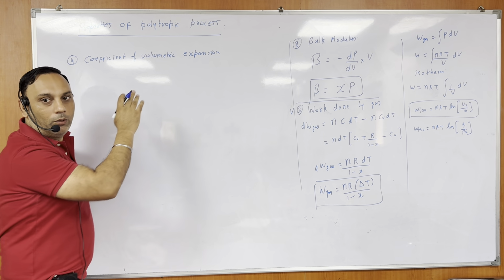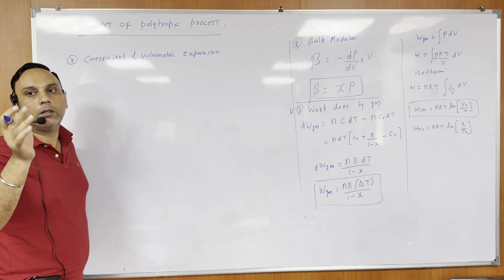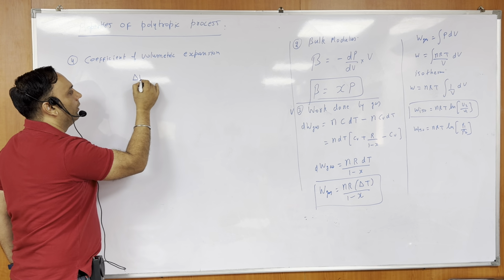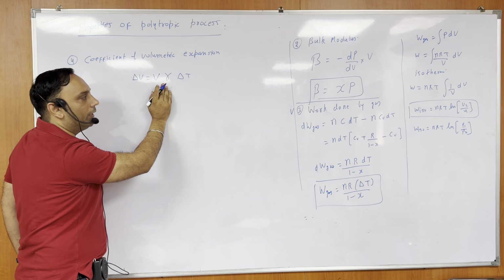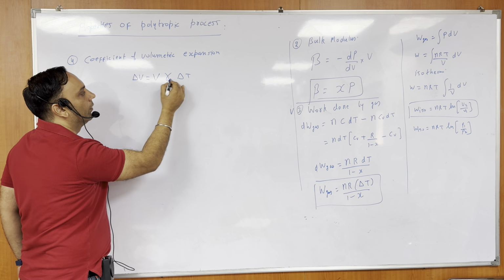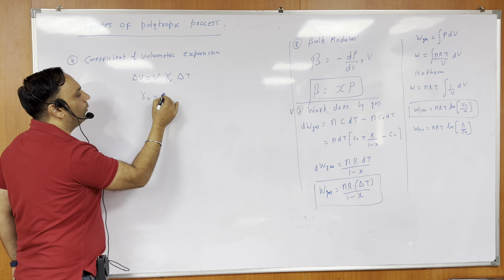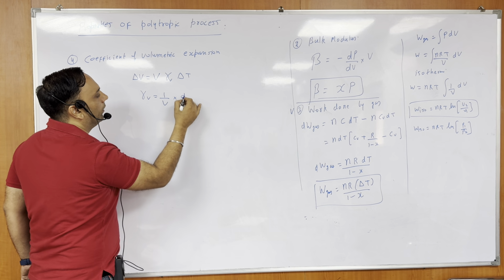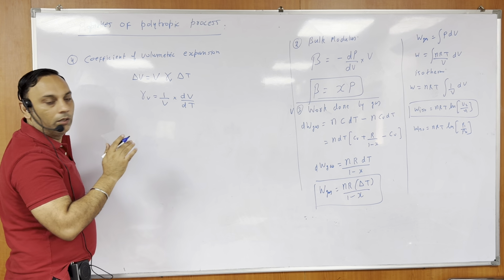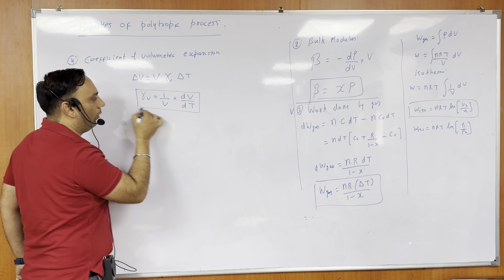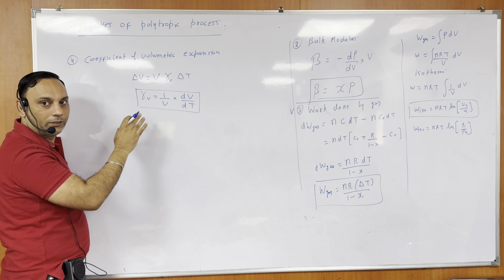So that is property number 4. How can we obtain it? In thermal physics we have covered the formula delta V equals V gamma delta T. But this gamma is different. That is the coefficient of volumetric expansion. For gases, for small changes, I can write gamma V equals 1 by V into dV by dT. That is the origin that you must remember, what the coefficient of volumetric expansion is in gases.